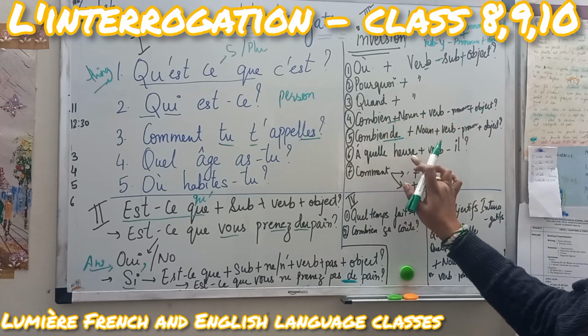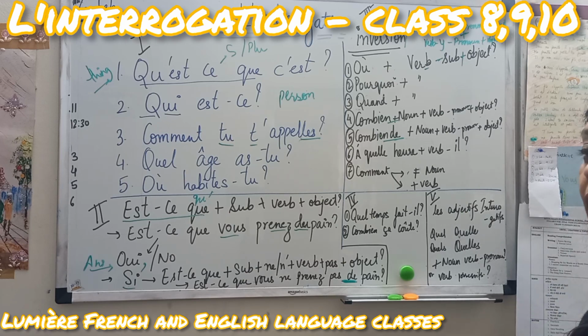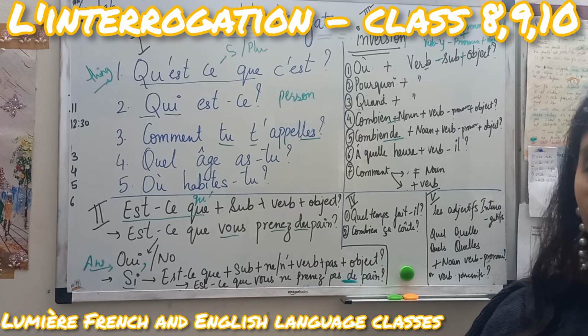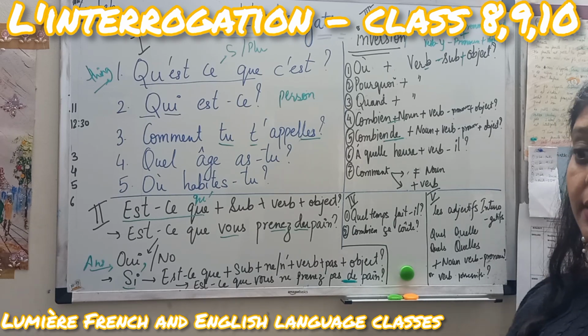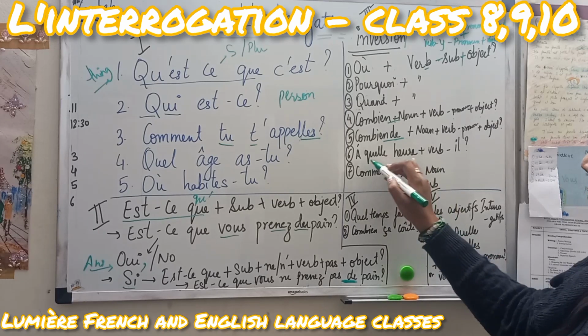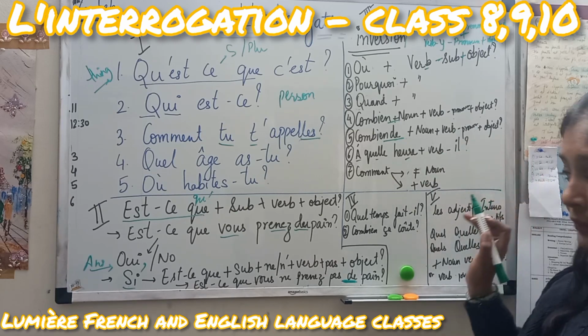Now à quelle heure. If I am talking about a specific time, at what time he is leaving, at what time the flight is arriving, at what time, Richa ma'am, you will start the class. So à quelle heure: à means at, quelle means what, heure means time, then inversion.